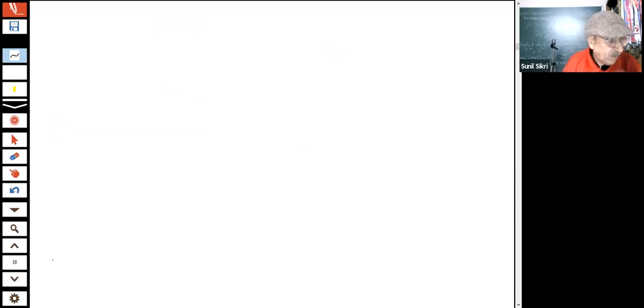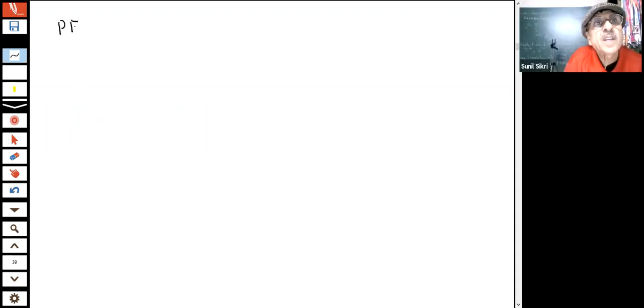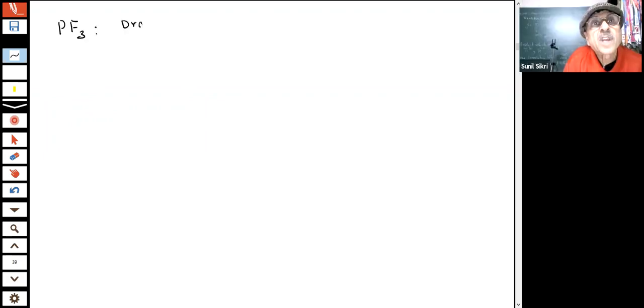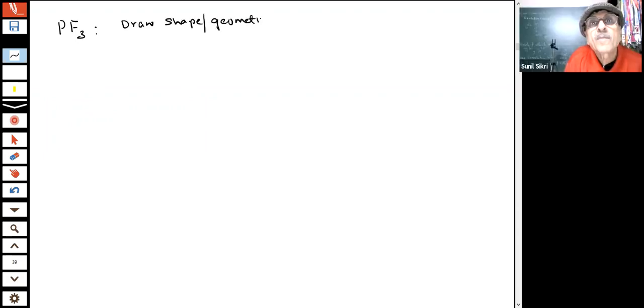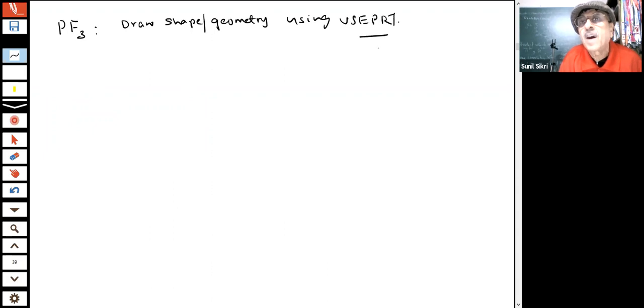Further, I now take the case of PF3, students. Draw the shape or geometry using VSEPR. I give you 1 minute to answer the question. Akshat, you can try this for 1 minute and interact with me. We are going to solve this question now. We are giving you a question, you have 1 minute to answer it. After that, I will solve it.